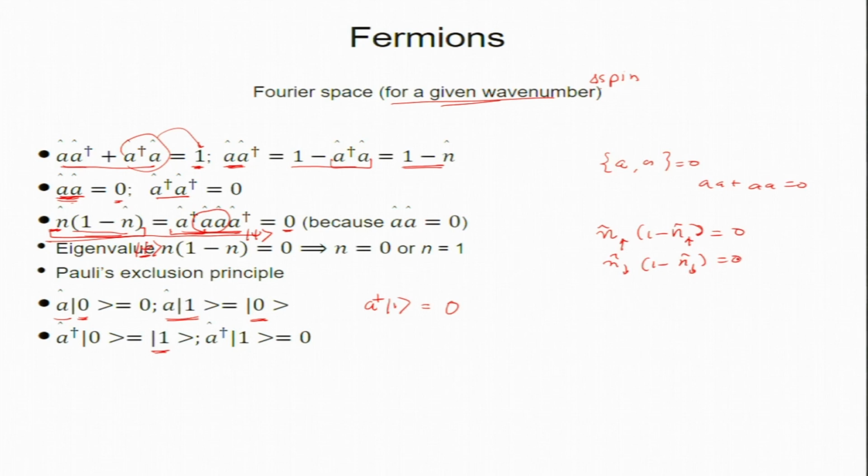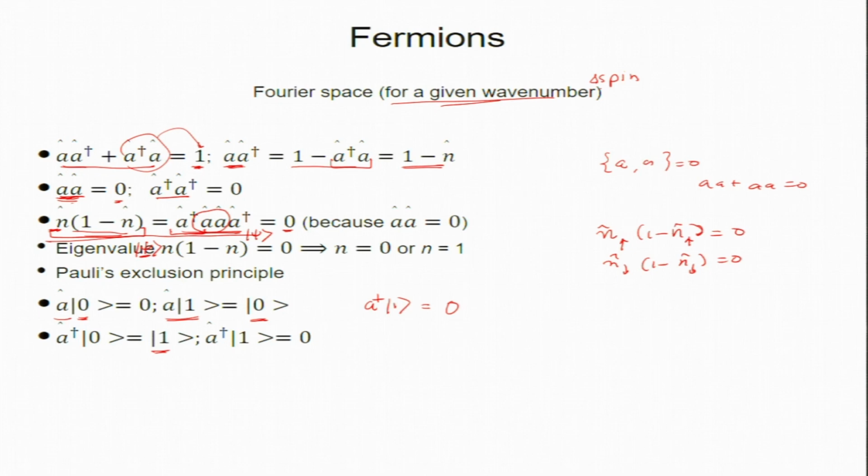This is Pauli's exclusion. In the hydrogen atom we know I can have in one state 1 up and 1 down, but you cannot have 2 up. So, this is where we will take a break, and if you have any questions you can ask me.